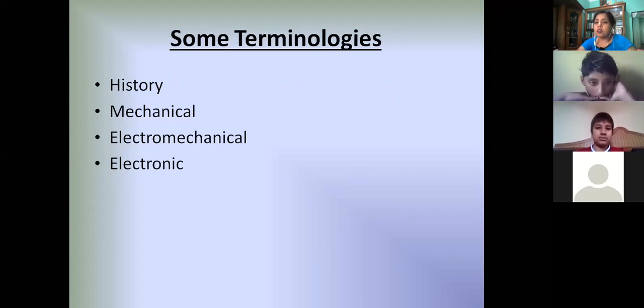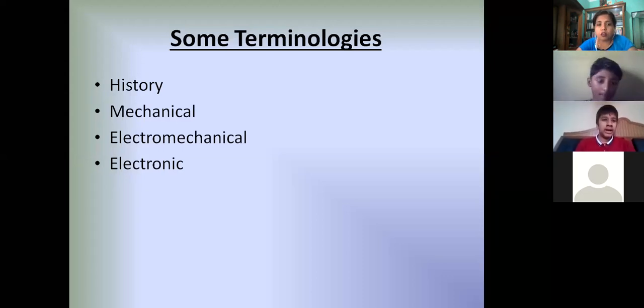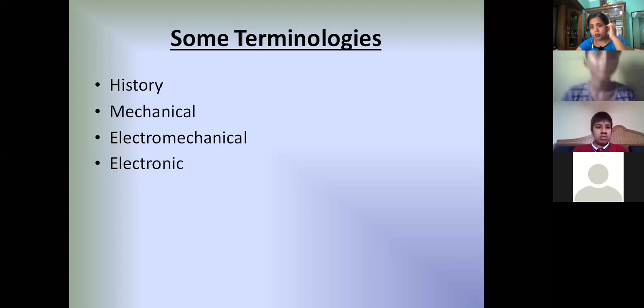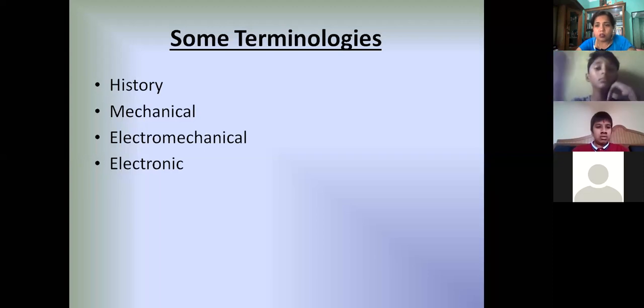Now, in this chapter, we must be able to know about these terms: history, mechanical, electromechanical, and electronic. History means study of past, isn't it? Mechanical means the machinery devices, and electromechanical means the devices which are made up of mechanical parts as well as electronic parts combined together. And electronic means the device which is made up of fully electronic parts. Correct?